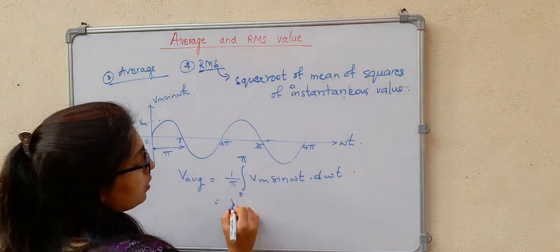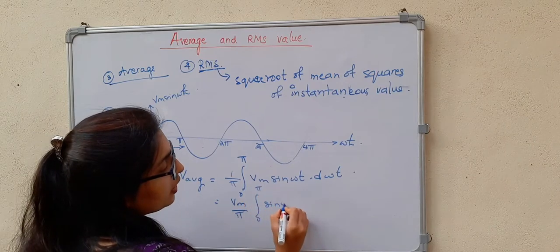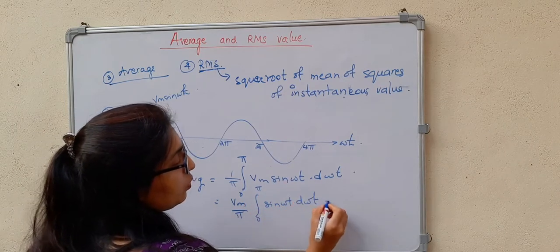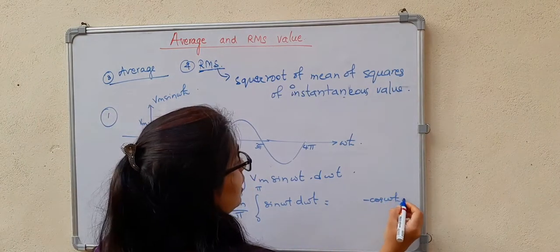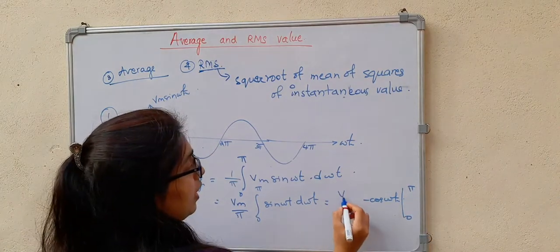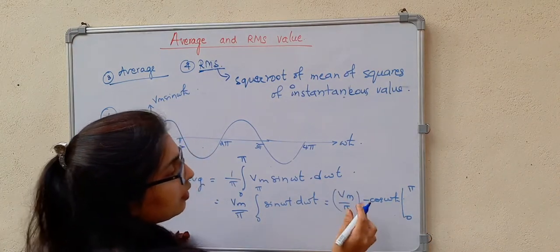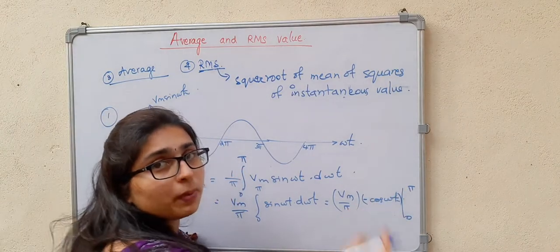Now I will take this outside. Vm by pi, integration 0 to pi of sin omega t d omega t. You know the integration of sine is minus cos omega t. And it is from 0 to pi, so here you have Vm by pi times minus cos omega t. So minus cos pi is minus 1.